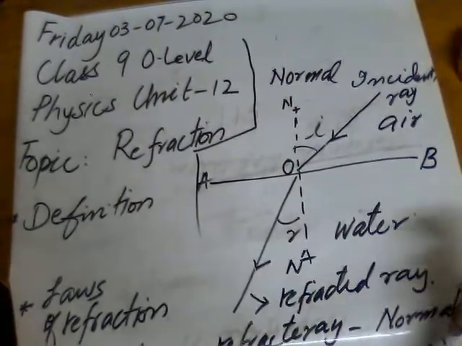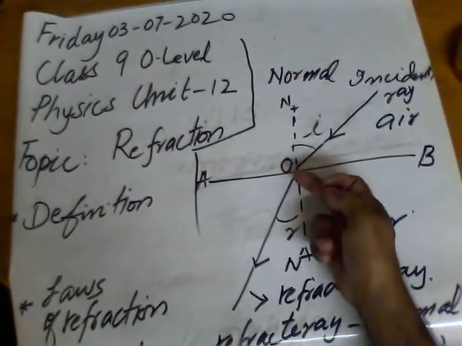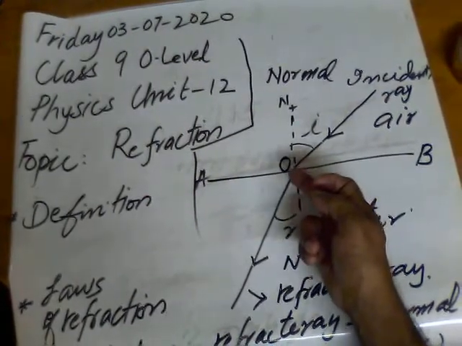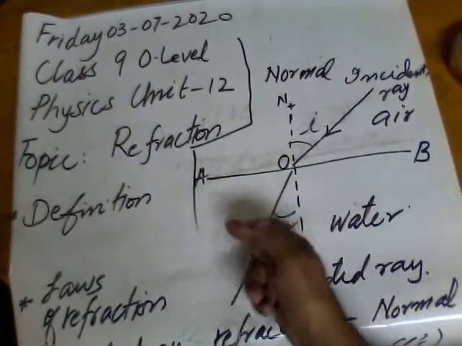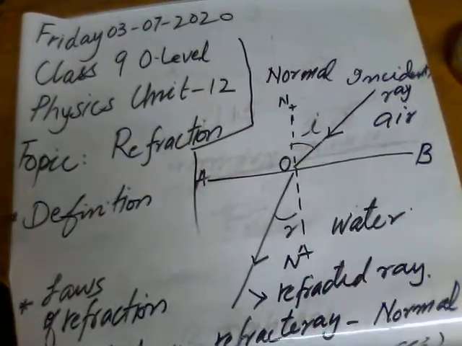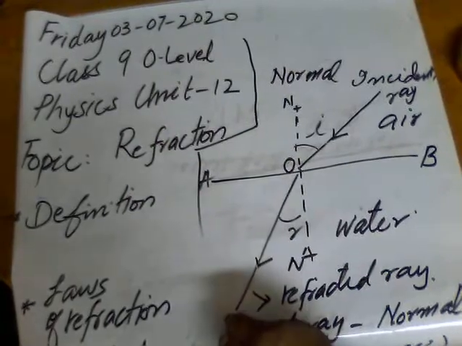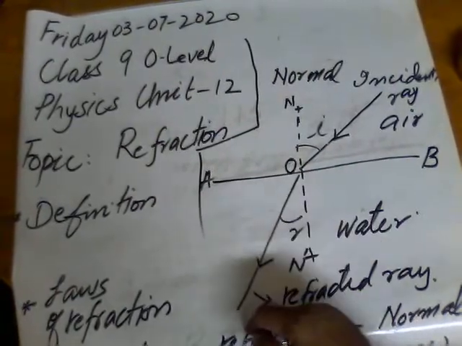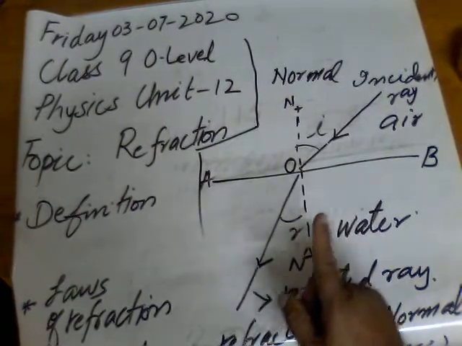Here you can see that the light ray strikes the surface of the water AB, and rather than going straight, it changes its direction and moves along this direction. So this is the change of direction. One more thing is the change of speed.